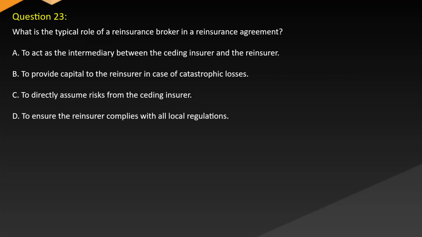Question 23. What is the typical role of a reinsurance broker in a reinsurance agreement? A. To act as the intermediary between the ceding insurer and the reinsurer. B. To provide capital to the reinsurer in case of catastrophic losses. C. To directly assume risks from the ceding insurer. D. To ensure the reinsurer complies with all local regulations.